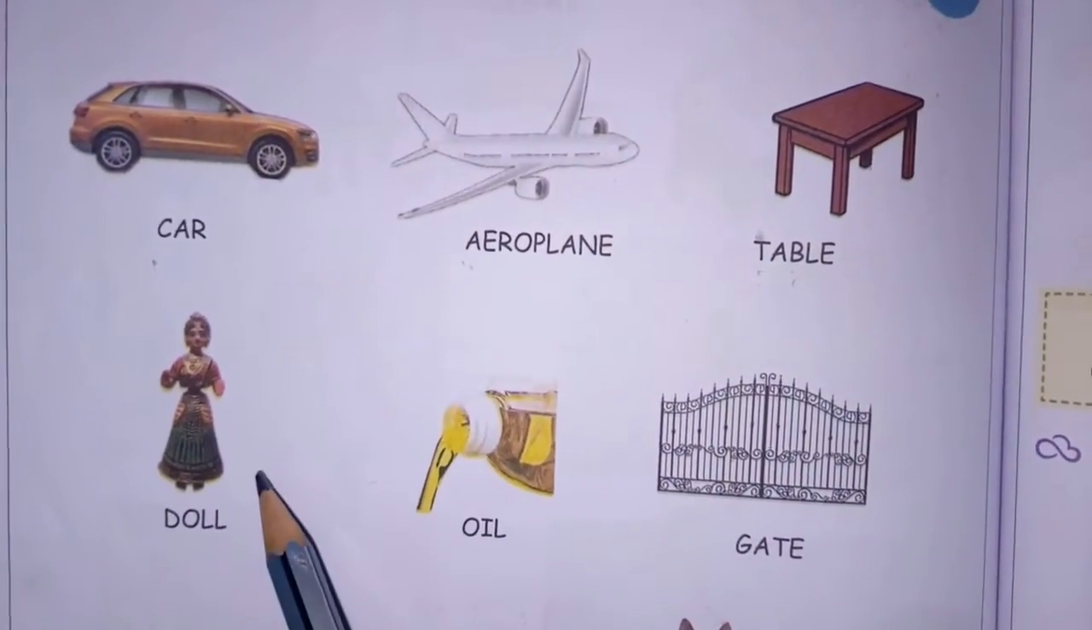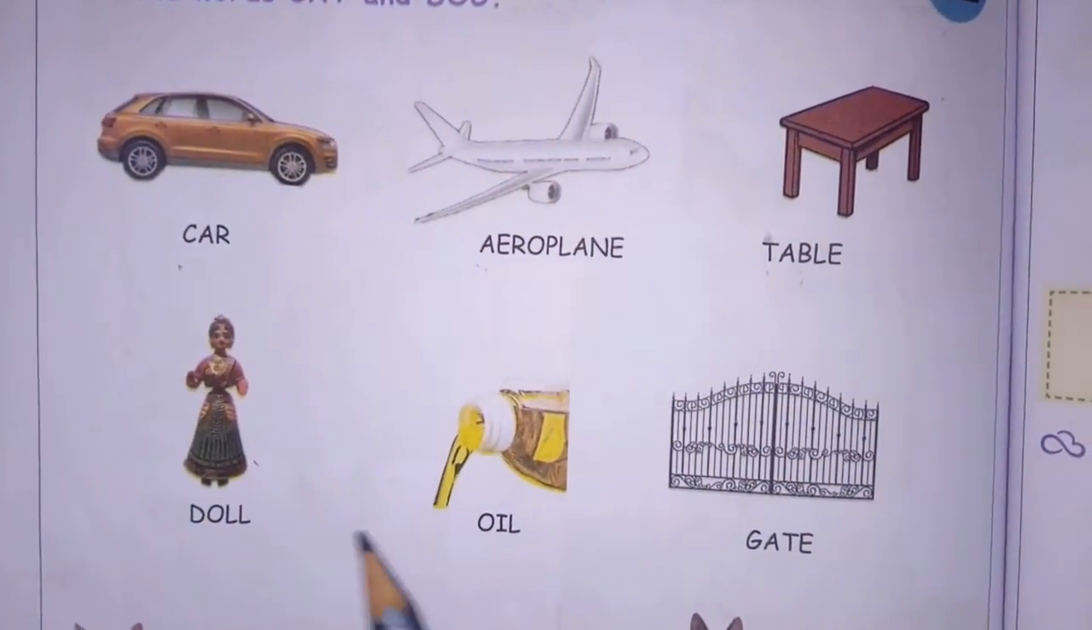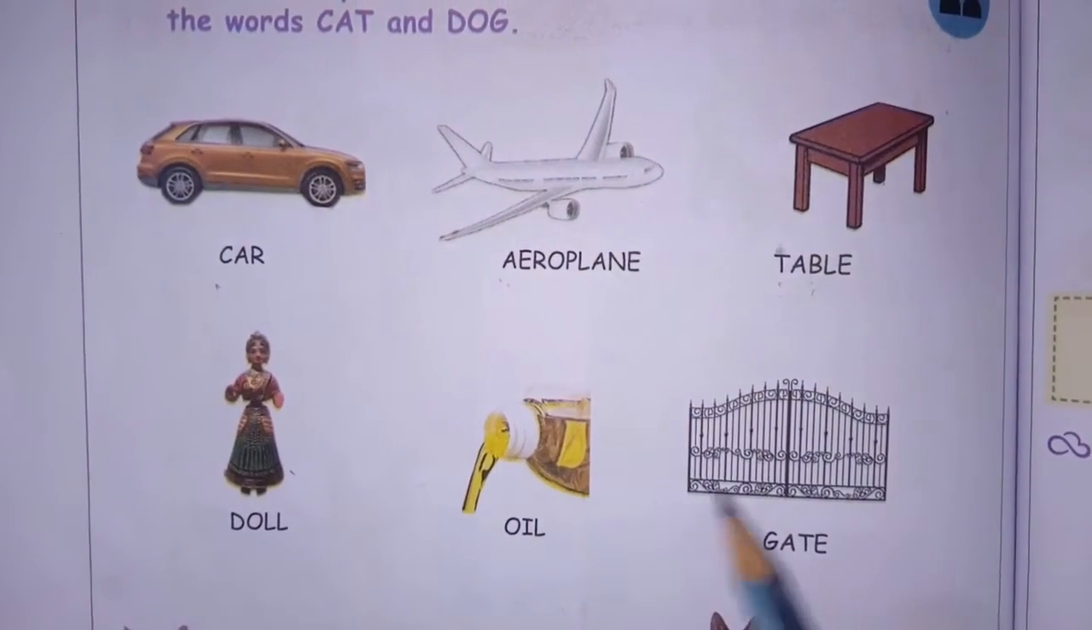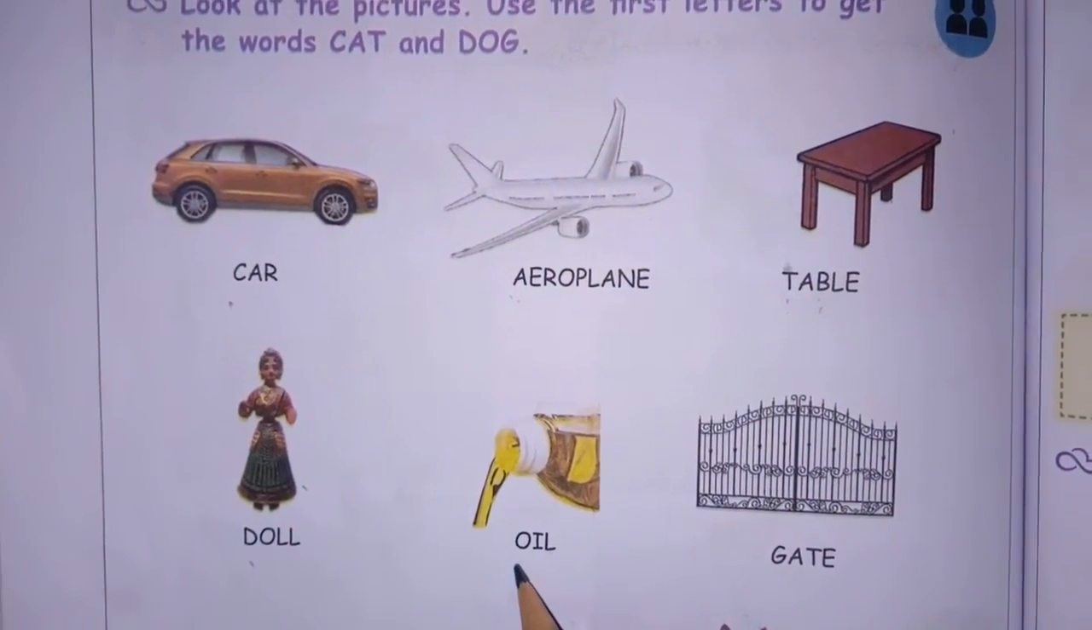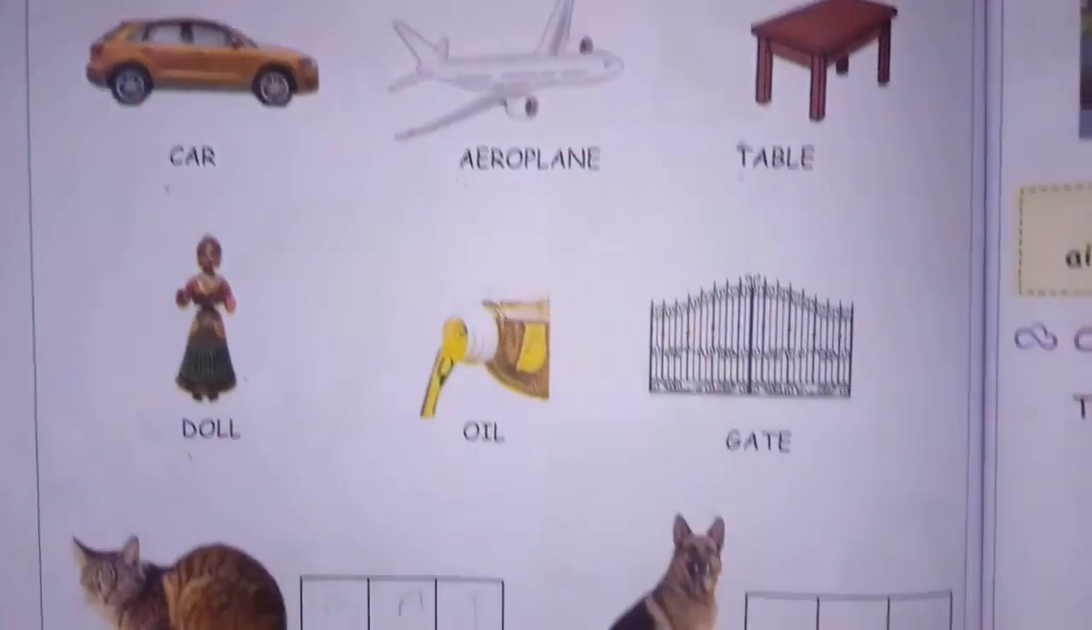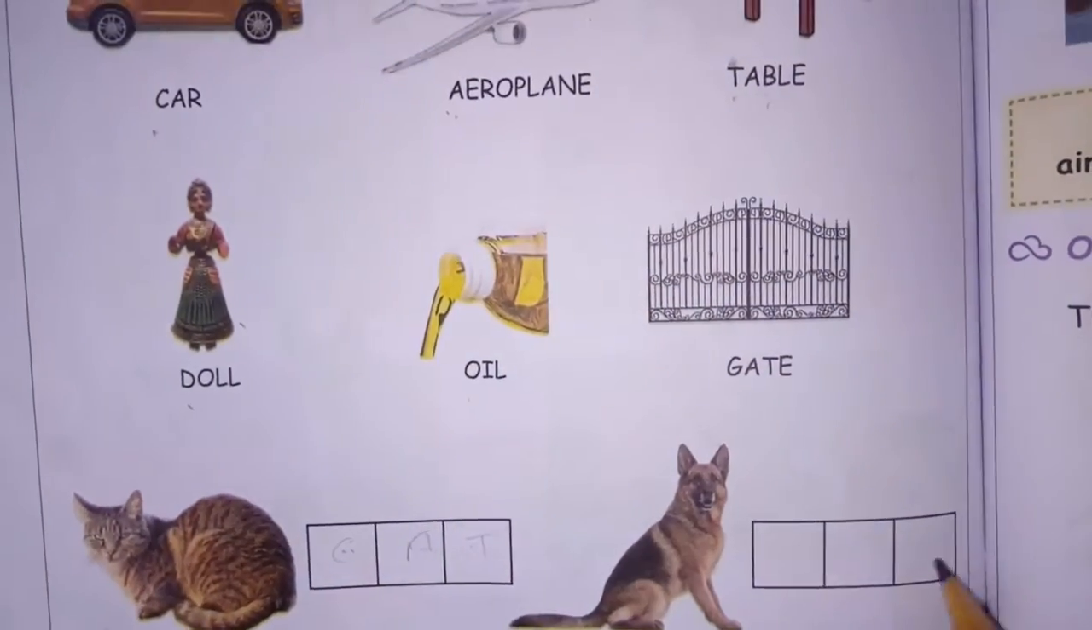For the second pictures you want to observe. What is this one? Doll. This one is oil. And this one, gate. What is the first letter? D O G. What is the word you want to write? D O G. Dog.